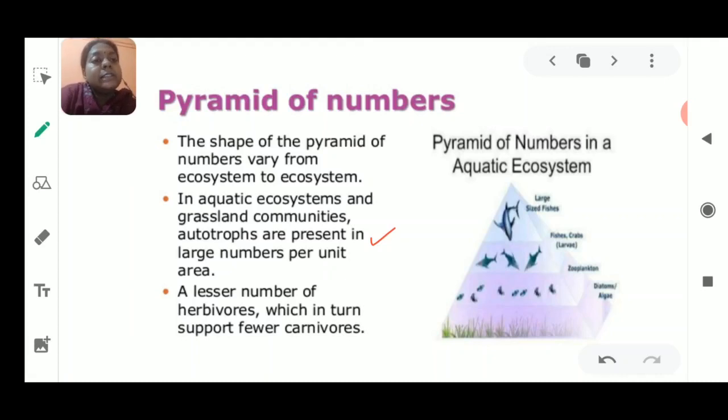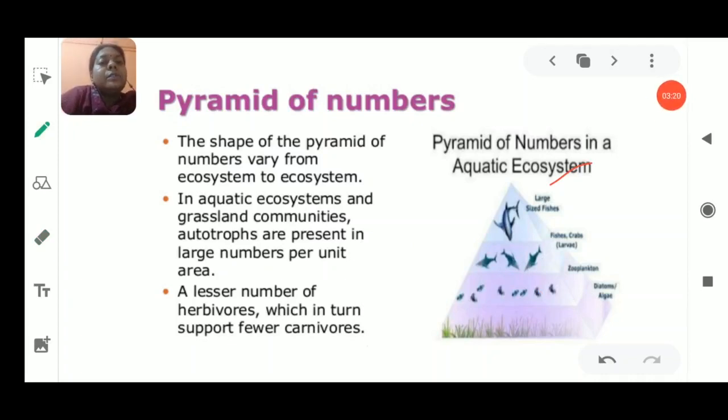So it is based upon the number of producers. The producer will be at the base, then phytoplanktons, then zooplanktons, then the small fish, then the large fish. These plants are the phytoplanktons or diatoms or the algae. So the herbivores are lesser in number and the carnivores are fewer, because already the food is less; the carnivores' food is the herbivorous animals, which are very few in number. If they are lesser in number, they occupy the highest position, and the least number of organisms will be present at the topmost part of this pyramid.